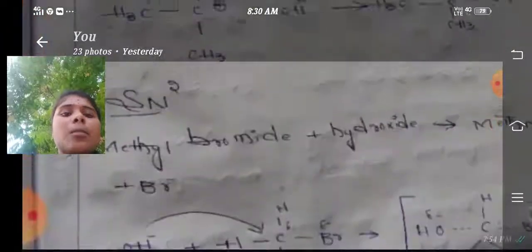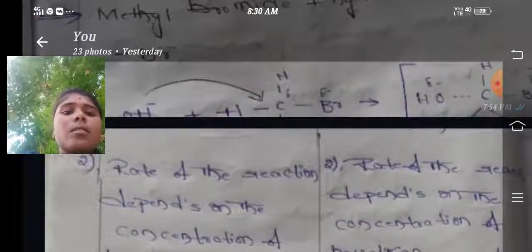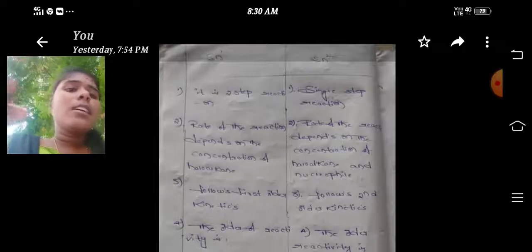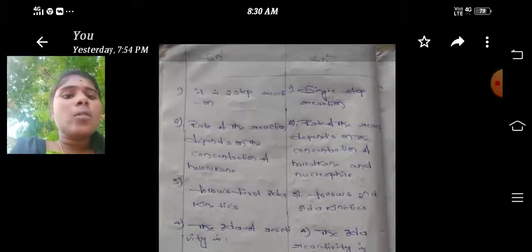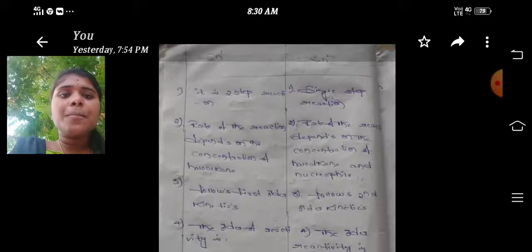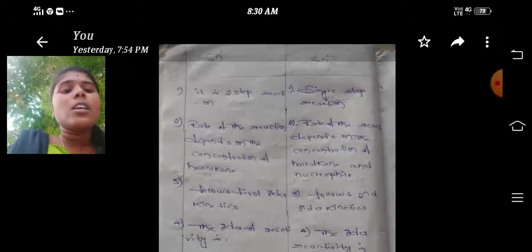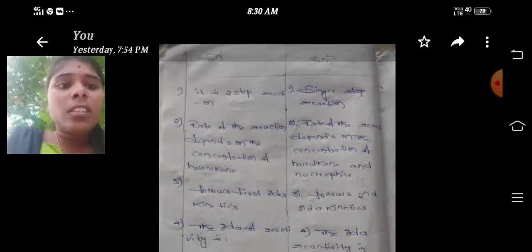Here, to summarize: SN1 has two steps and SN2 is a single step. In SN1 the rate of reaction depends on the haloalkane only. In SN2 the rate of reaction depends on both the haloalkane and the nucleophile.